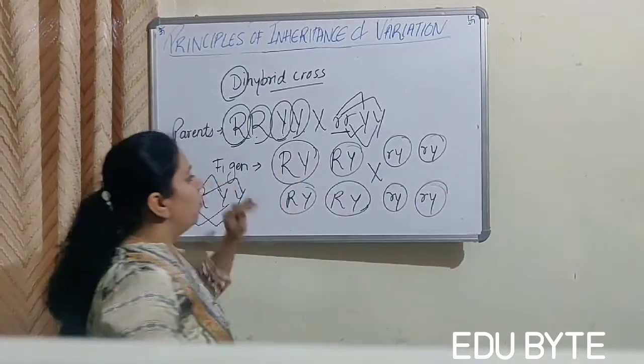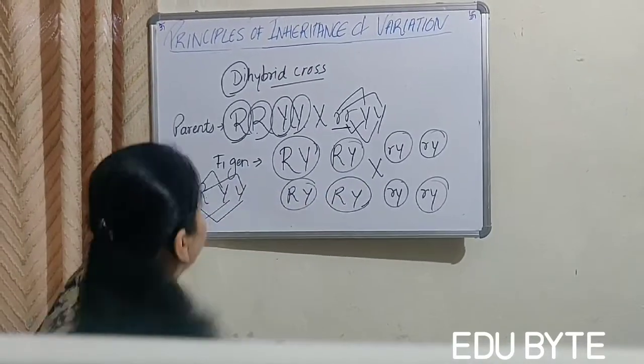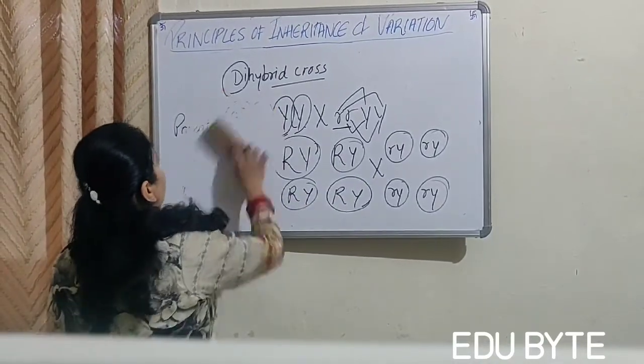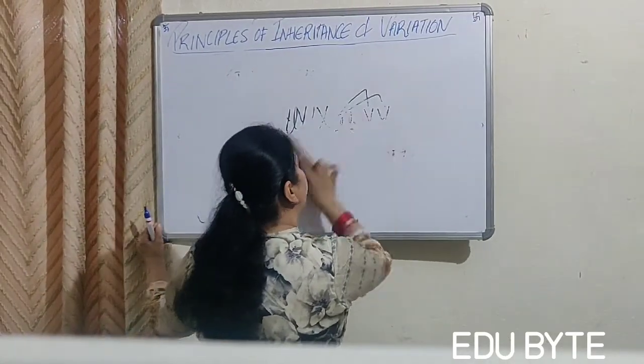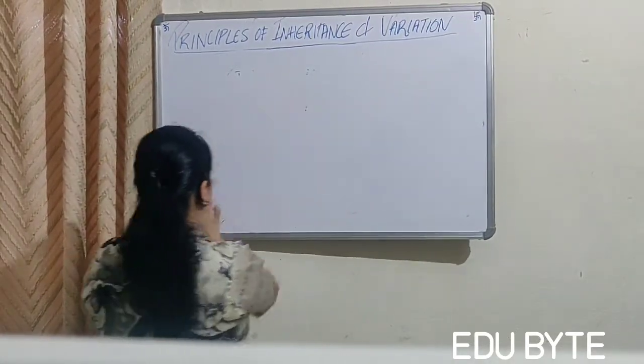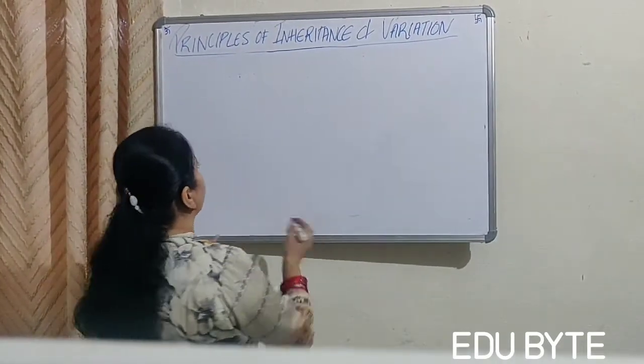So when they fuse, what will happen? We will again draw a Punnett square.